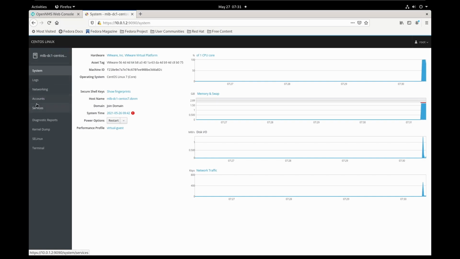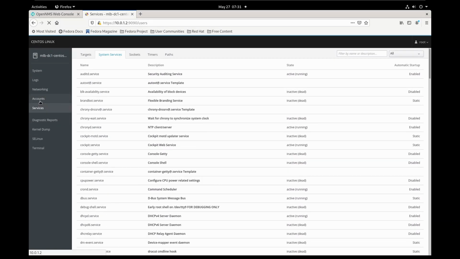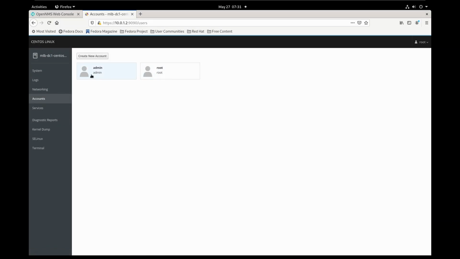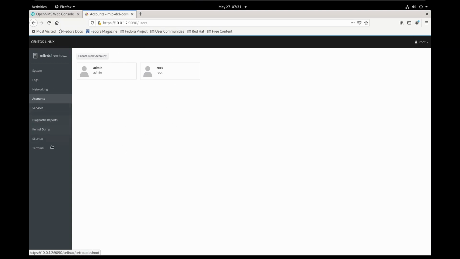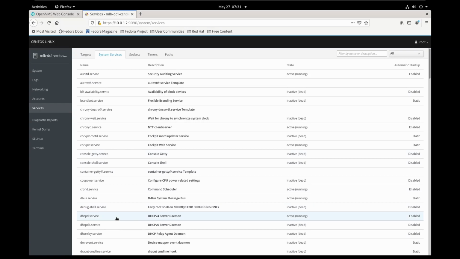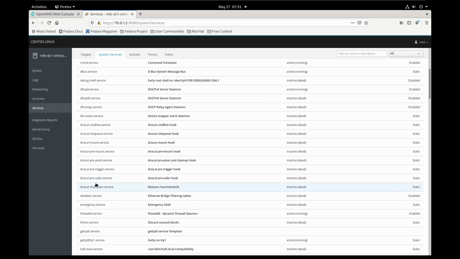Here you can check all the services and accounts. If I want to add a new account, you can manage it from here. Because I'm using a minimal install, that means terminal only for CentOS, but if you want web access or a GUI, you can do it using Cockpit. You can see I have already installed DHCP services and OpenNMS.